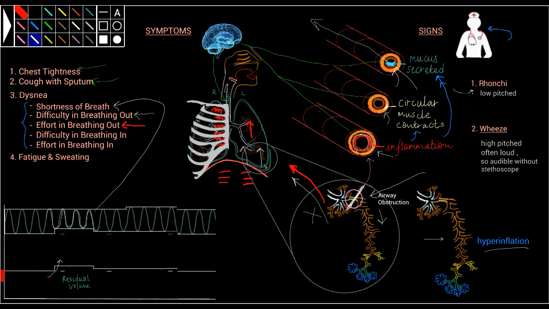This reduces some trapped air. The force also increases the velocity of air, which vibrates the wall of the airway to produce a high-pitched sound called wheeze. It sounds like this.